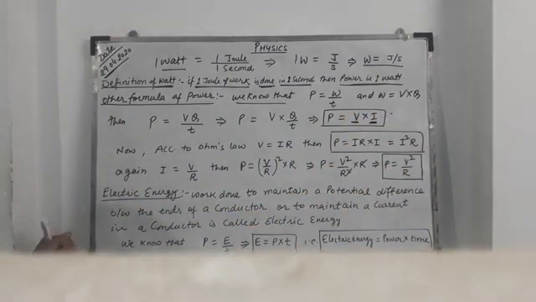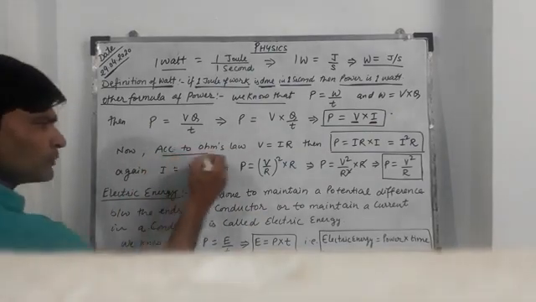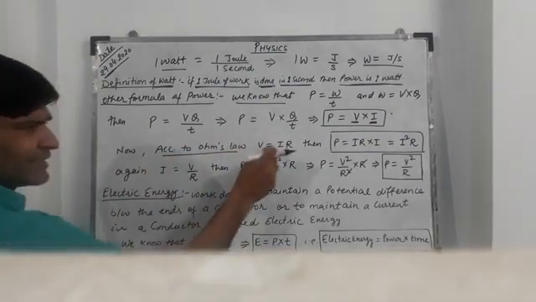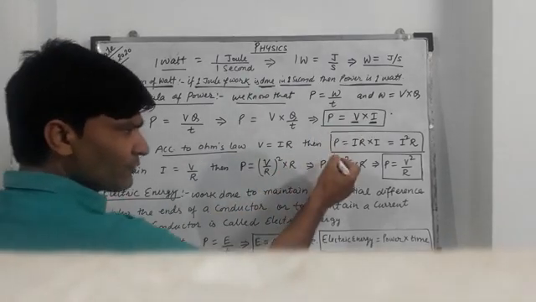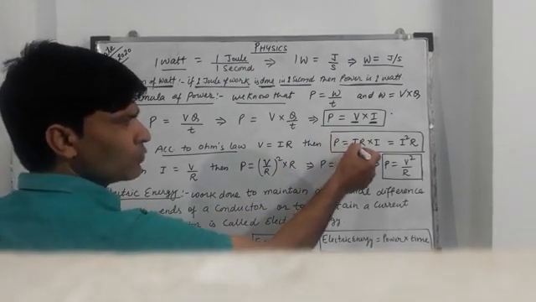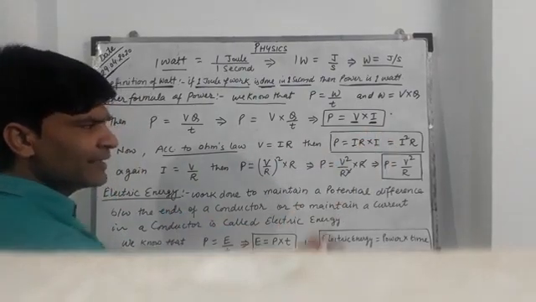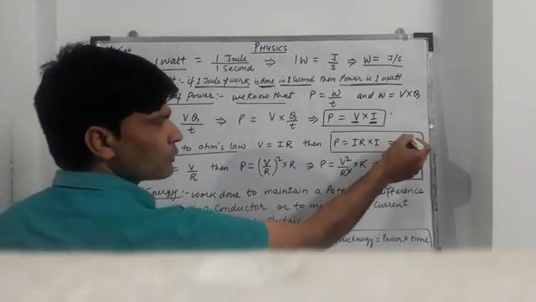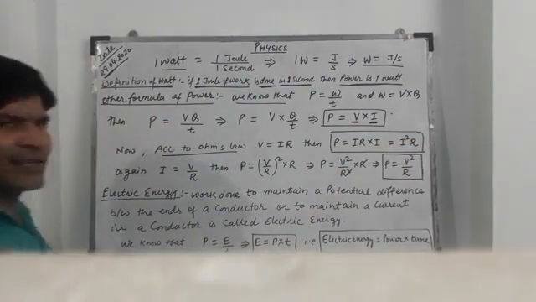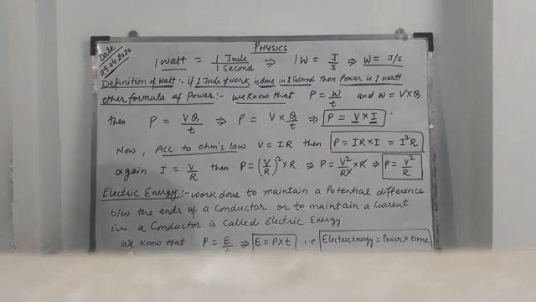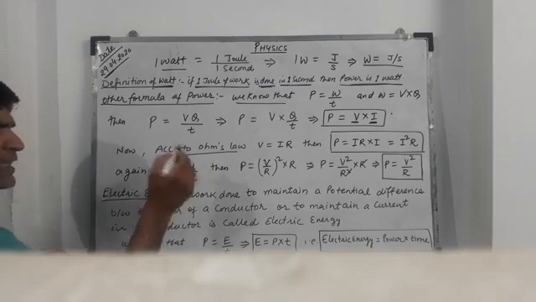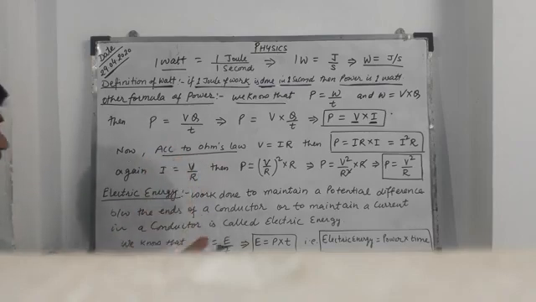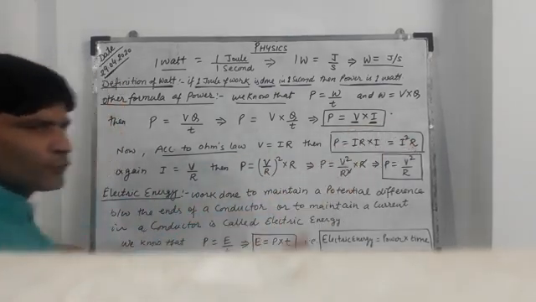Now, according to Ohm's law, V is equal to IR. Then put the value of V. We get P is equal to IR into I, and then P is equal to I square R. This is another formula. Once again, I is equal to V upon R. Put the value of I in this formula.